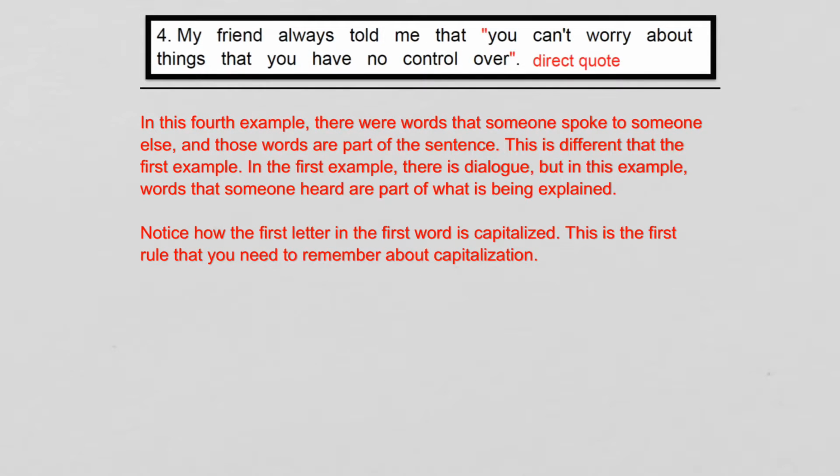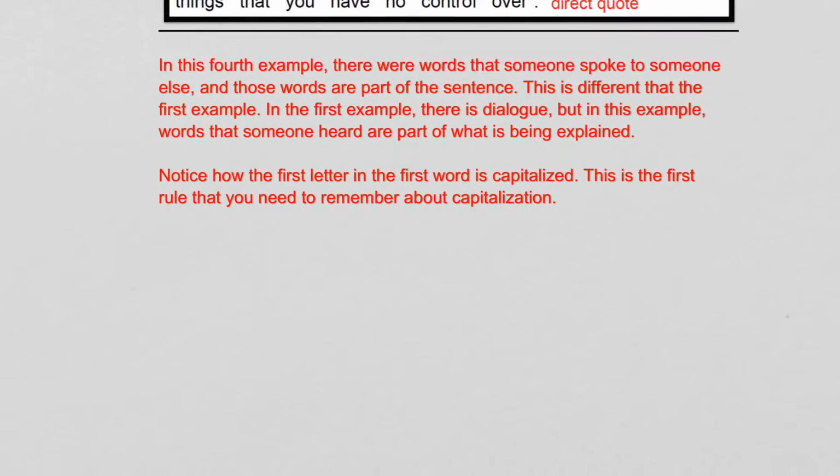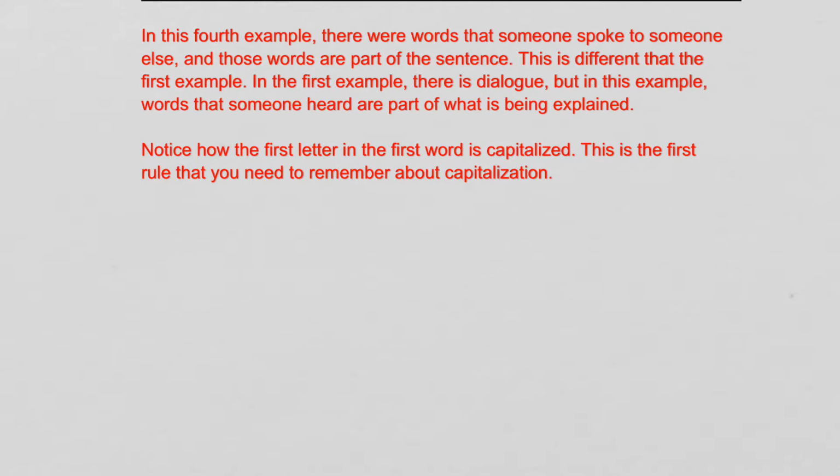So in this fourth example, there are words that someone spoke to someone else, and those words are part of the sentence. This is different than the first example, where somebody asked that question. In the first example, there is dialogue, but in this example, words that someone heard are part of what is being explained. All right. And again, check out the video right before this if you need to know more. If this isn't clear, check out the video right before.